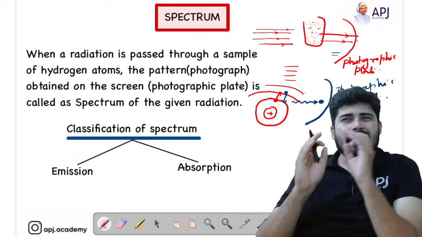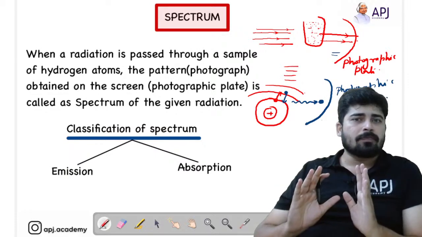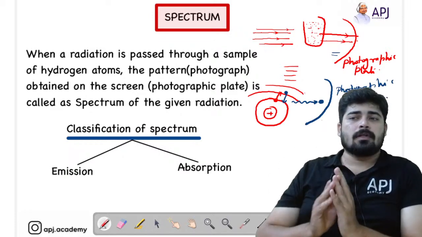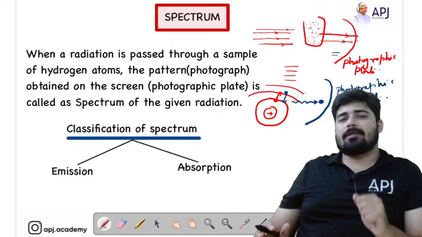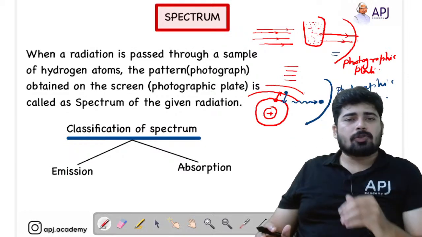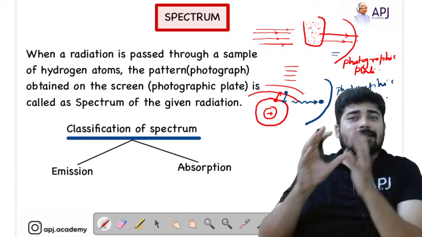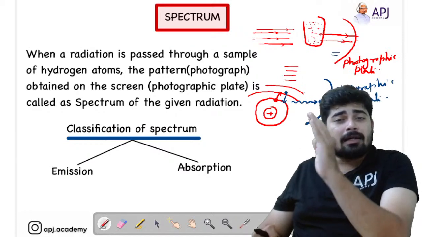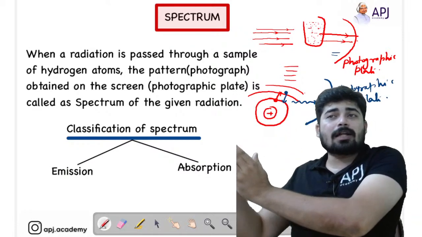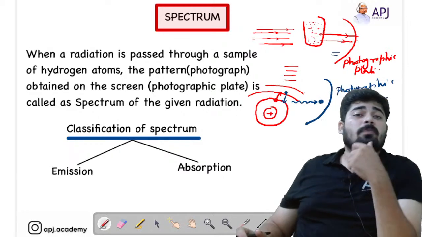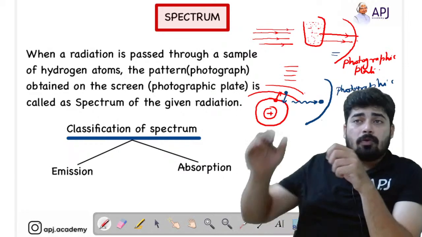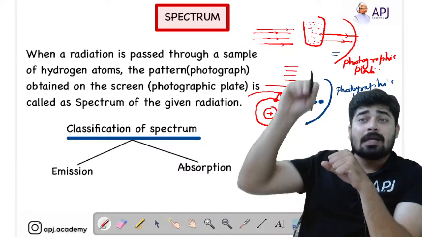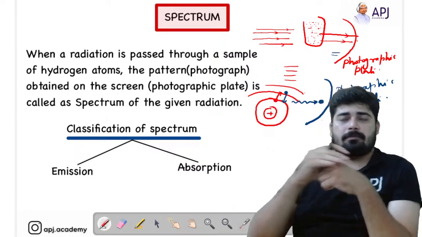Hope this is clear. I'll again explain what absorption spectrum is, because that's very important and many students do not understand this point. We take a sample of hydrogen atoms, we pass certain radiations through those hydrogen atoms, and certain radiations are absorbed by the hydrogen atoms and some are collected on the photographic plate, which are not absorbed by the hydrogen atoms. So those frequencies or radiations which are not absorbed by the hydrogen atoms are considered as the absorption spectrum.